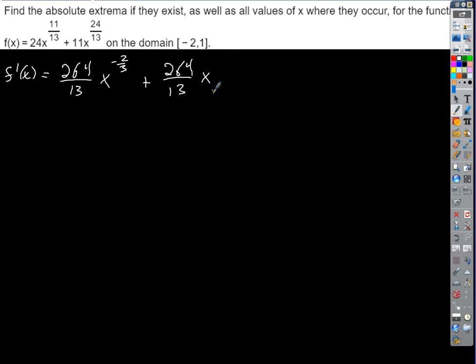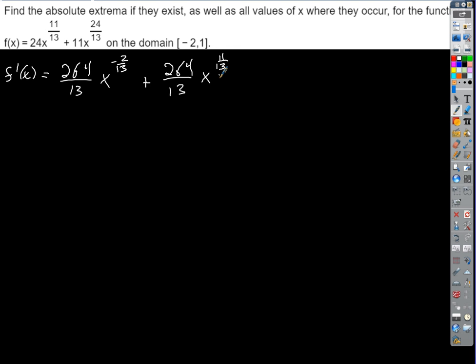Eleven thirteenths. Okay? So now, there's our derivative. Did I make a mistake? Isn't it 2 over 13 and 11 over 13? Oh, yeah, 13. Whoops. Yeah, there we go, sorry.